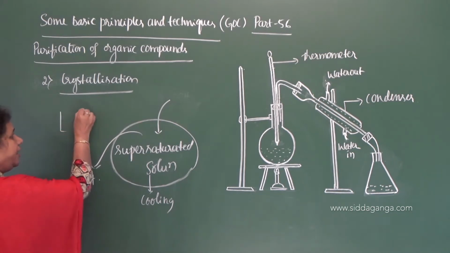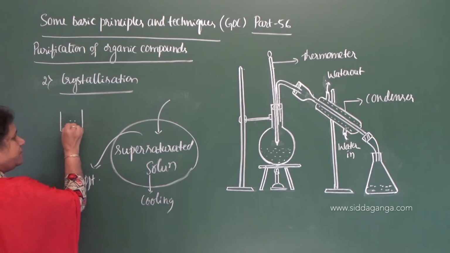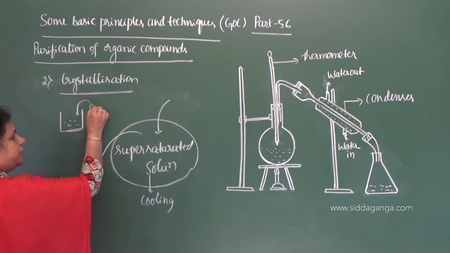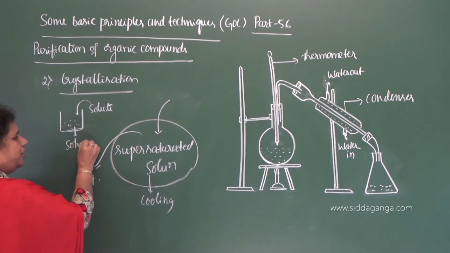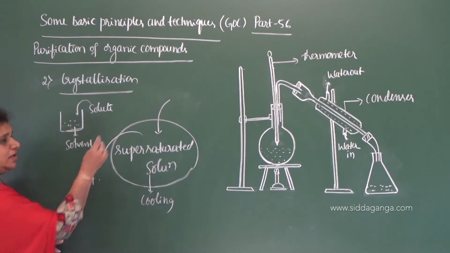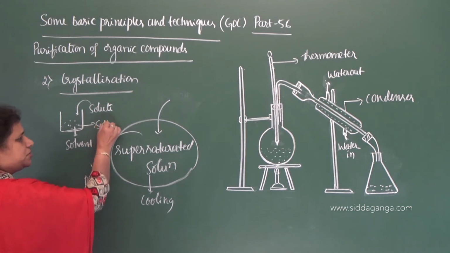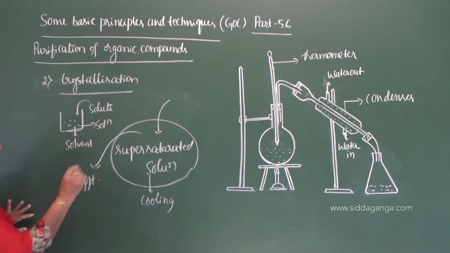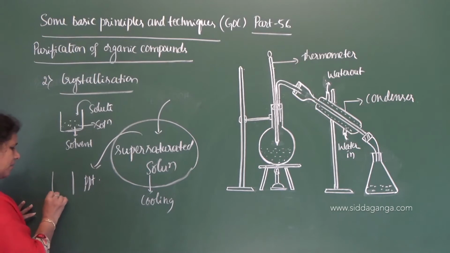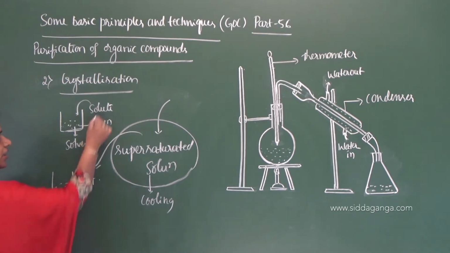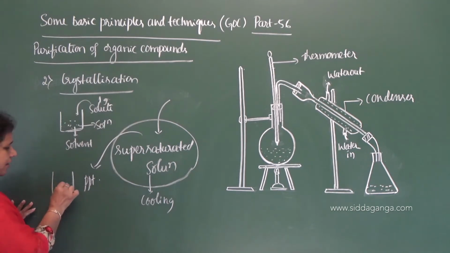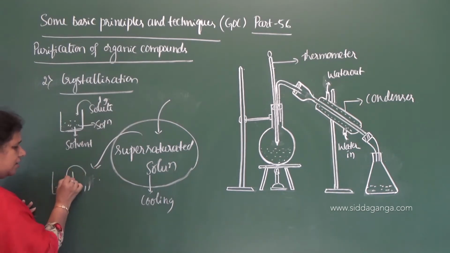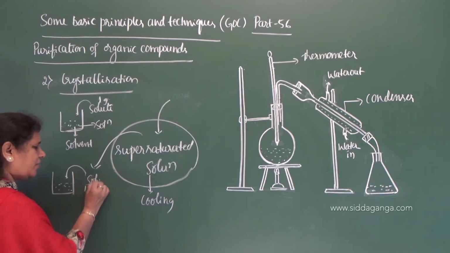See here, take a beaker and take some water, and add a solute, and you know that water is a solvent, correct? When solute dissolves in a solvent, you can say it gives a solution, correct? Now let me take the same amount of solvent here. Here I have added 1 gram of solute. And to this beaker, I am going on adding the solute.